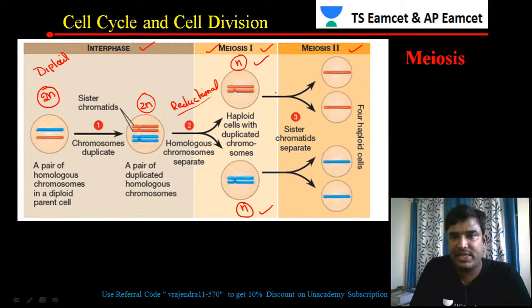After meiosis 1, the cells again undergo division. So after meiosis 1, the cell will undergo cell division, which is called meiosis 2.